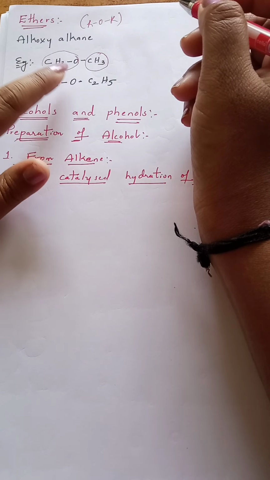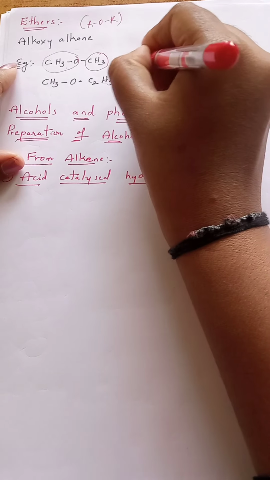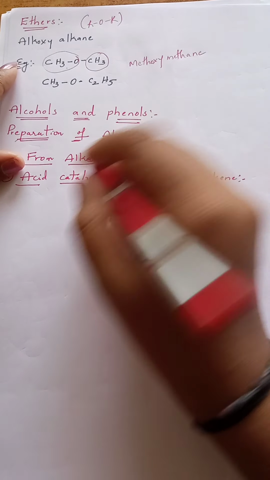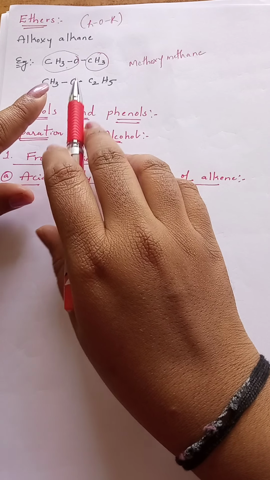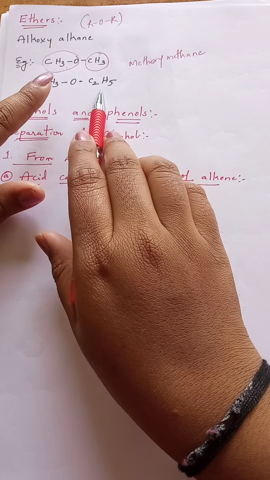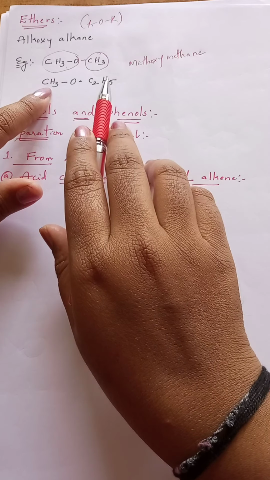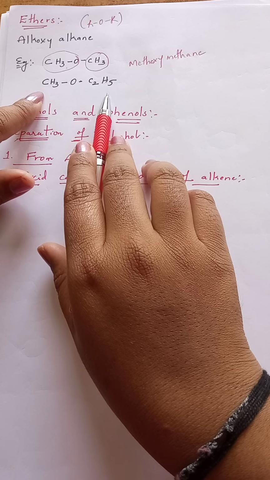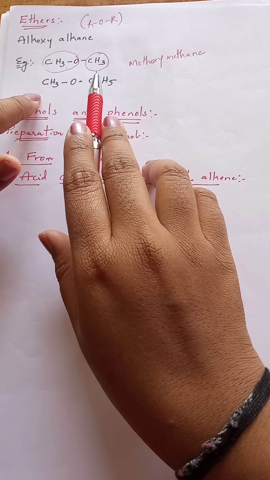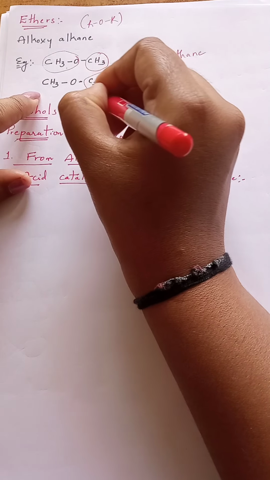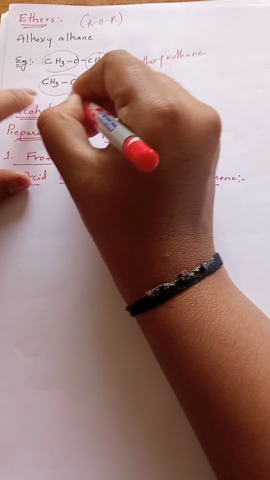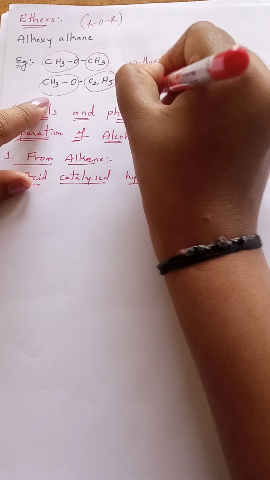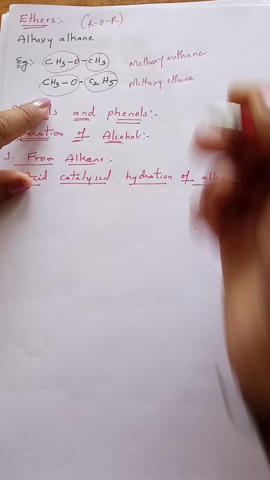Methyl is attached to oxygen, so it is methoxymethane. Okay, in this case, even this is ether. One alkyl group is methyl, other alkyl group is ethyl. Among these two, which is the longest one? Ethyl. So it becomes the parent chain, ethane. Methyl is added to oxygen, then it becomes methoxy. Then it is named as methoxyethane according to IUPAC system.